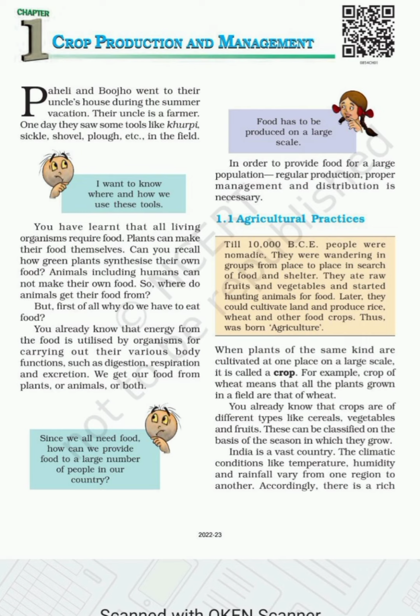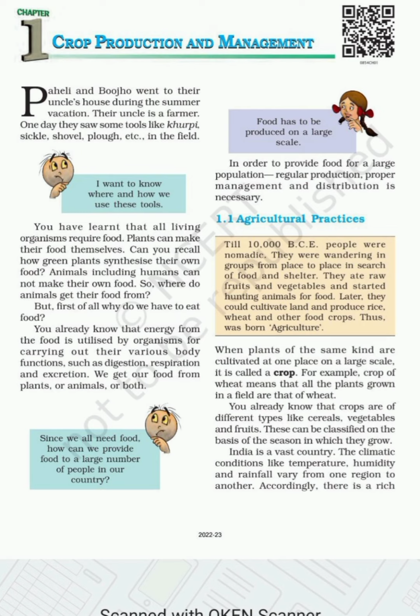Okay, till 10,000 BCE, people were nomadic. They were wandering in groups from place to place. Okay, in 10,000 BCE, people doing what?